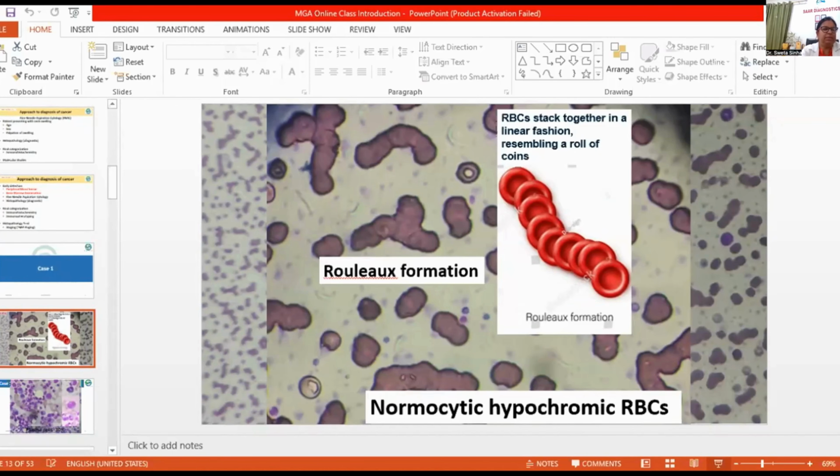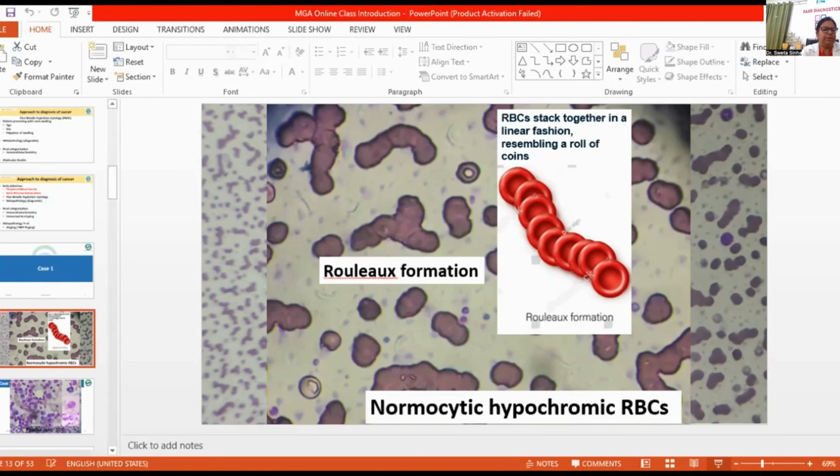Case one is a 60-year male. Now I'll tell how to approach cases. Theory is different, but when a patient comes to you, how to approach it as an oncopathologist. So this is the important role of an oncopathologist. This is case one where a 60-year male came with weakness. He was wheelchair bound with severe bone pain. He came for BMA. Bone marrow aspiration was suggested, and then plan according to the result.